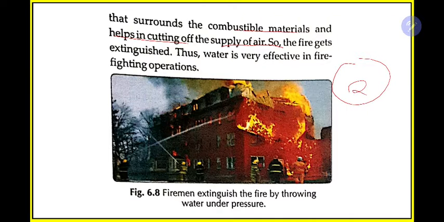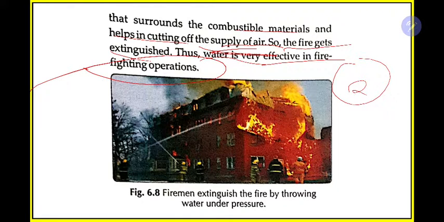Water vapor will rise and cover all the substances present in the room. For example, there is a wooden chair. Water vapor will go and fix to the chair. It will cover the chair and it will not allow any air to pass. That means it will block the supply of air. So the fire gets extinguished. Thus, water is a very efficient way of fire extinguishing.